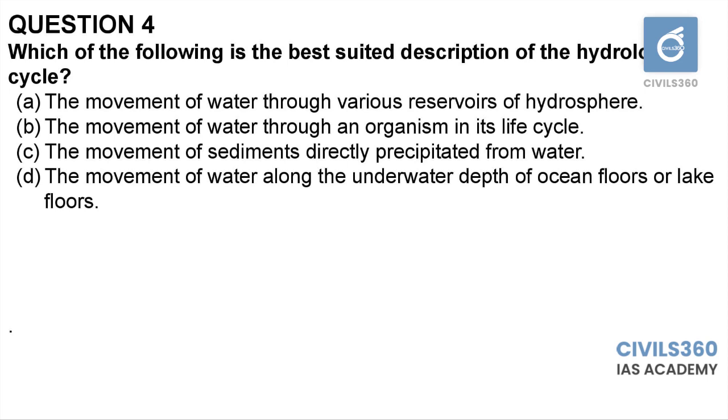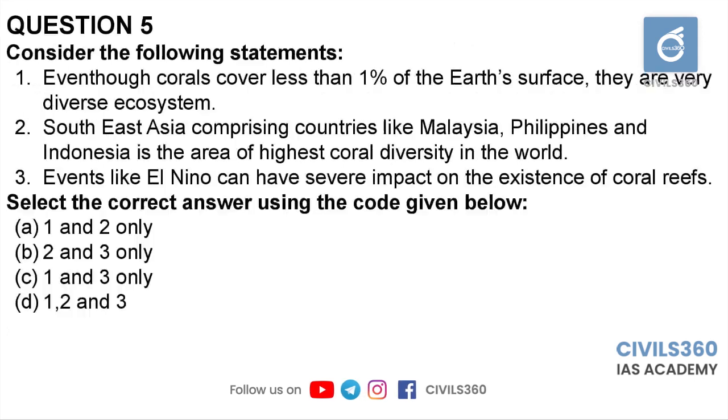Best suited one is the option A. The movement of water through various reservoirs of hydrosphere. Hydrosphere has several reservoirs. Hydrosphere indicates the areas where water is present, water and its several forms are present. So that is the best suited answer. Option B and option C indicate a very narrow dimension. It does not accurately represent the hydrological cycle. Fourth question, option A. Fifth question, consider the following statements.